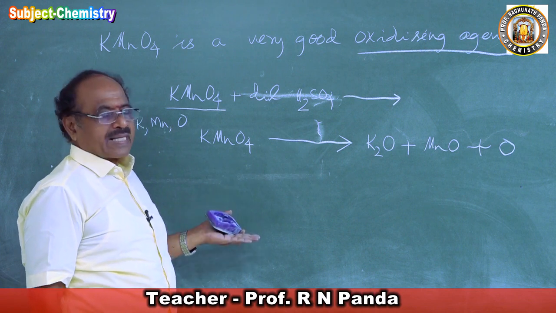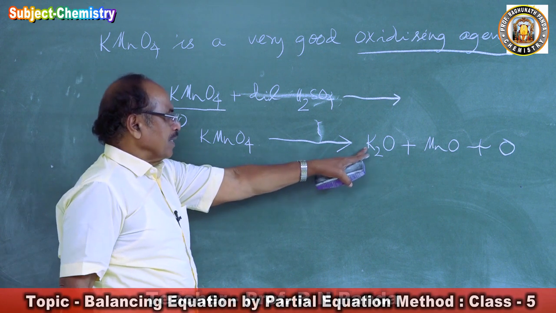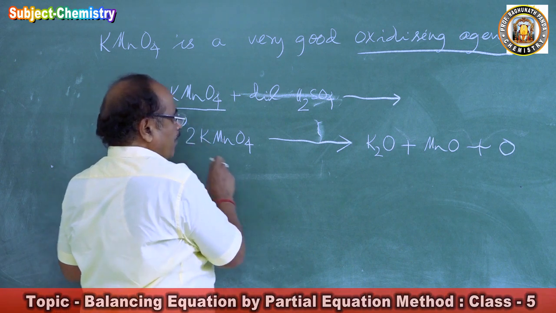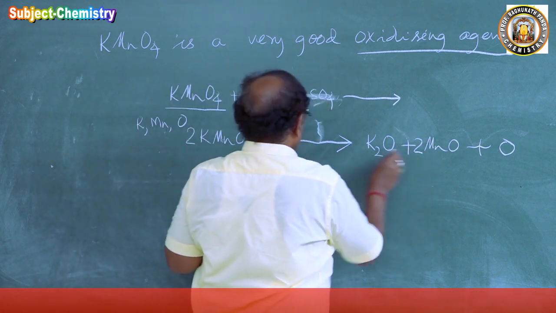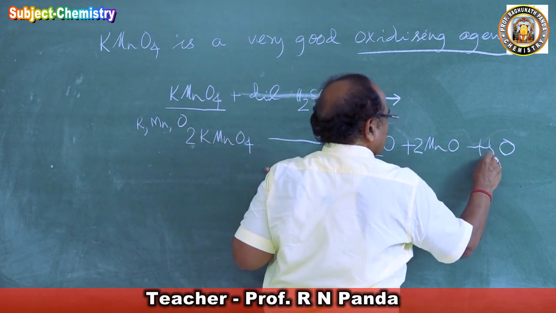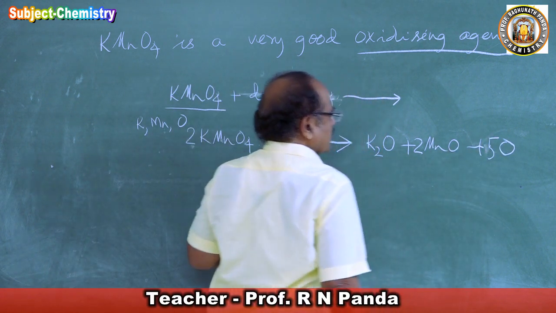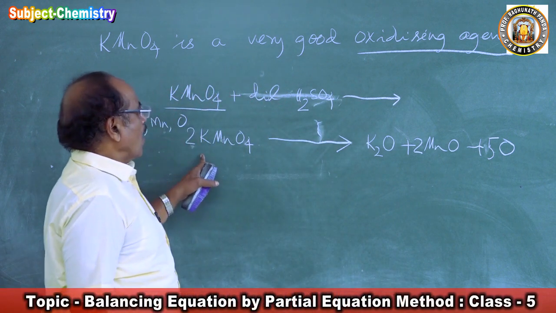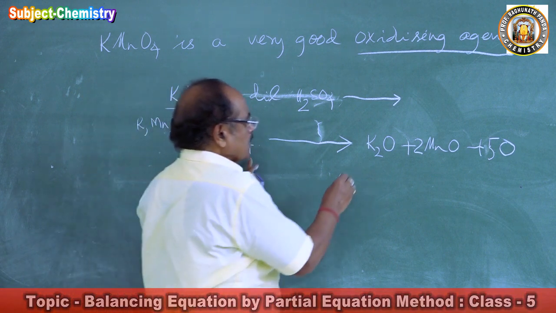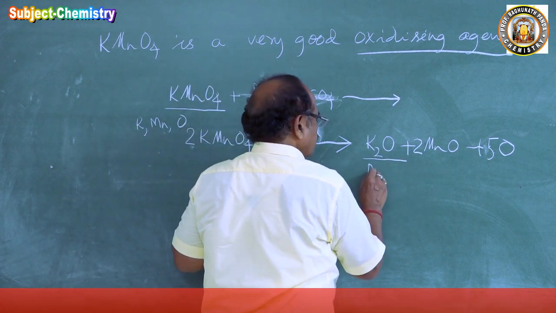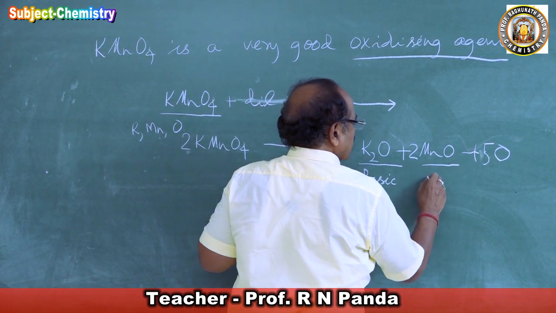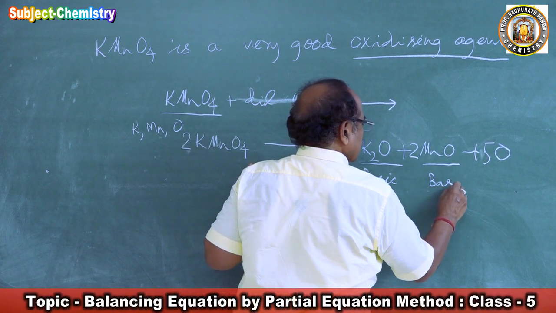We will make it atomic. So how many potassium are there? 2. So we multiply potassium by 2. We have 2 Mn, so 2 MnO. We have 8 oxygen on the left side, so 5 oxygen we get on the right side. So this is the atomic equation of potassium permanganate. Then comes potassium oxide, a metallic oxide, which is basic. MnO is a metallic oxide, which is basic.